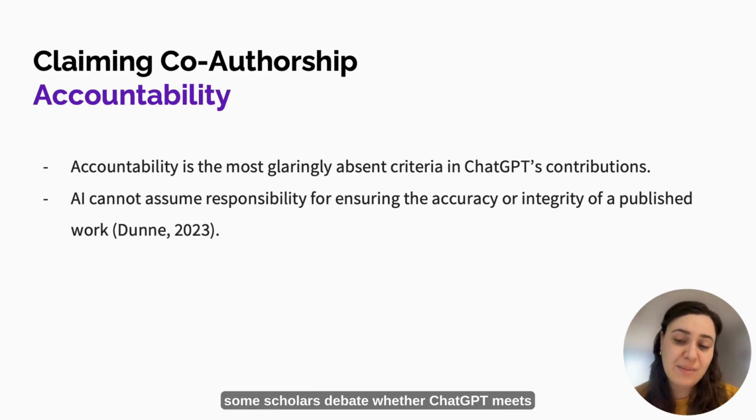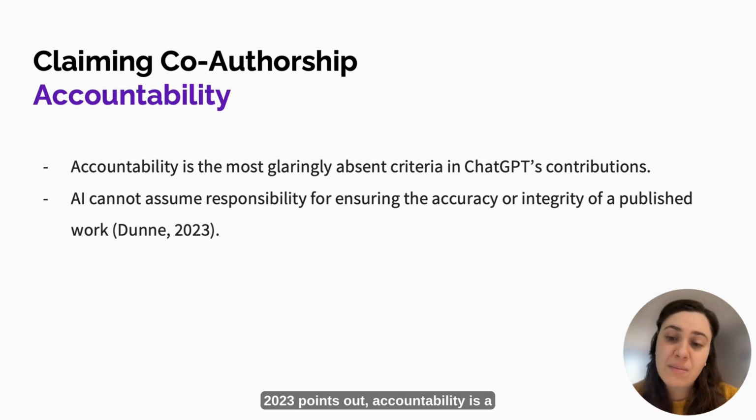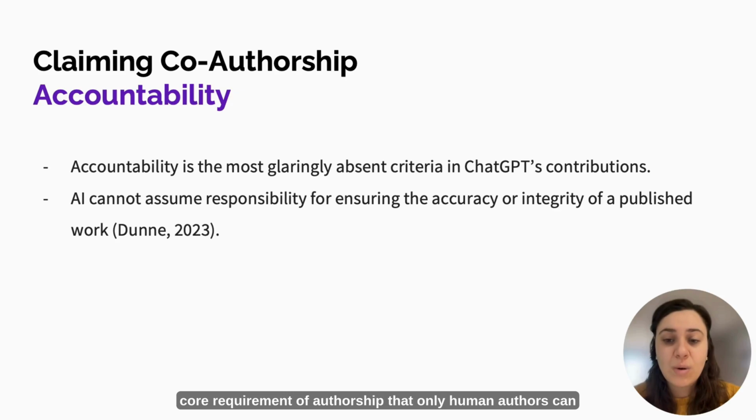To be listed as an author, an individual must meet all 4 criteria. While some scholars debate whether ChatGPT meets any of these academic authorship criteria, the most glaring omission is accountability. AI tools like ChatGPT can't assume responsibility for accuracy, integrity, or ethical standards of their work. As Dune, from a publication in 2023, points out, accountability is a core requirement of authorship that only human authors can fulfill.